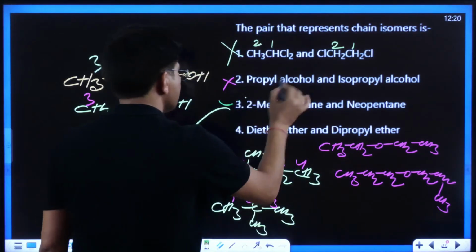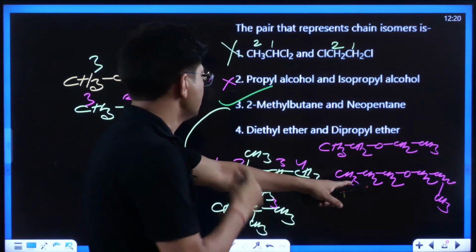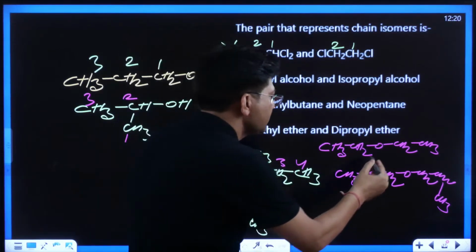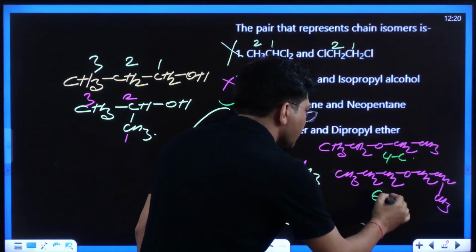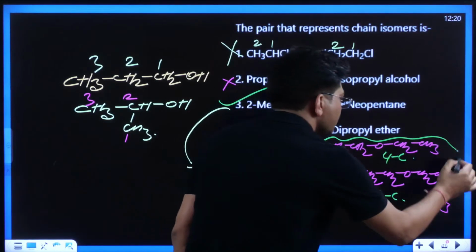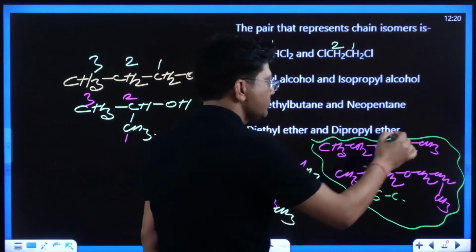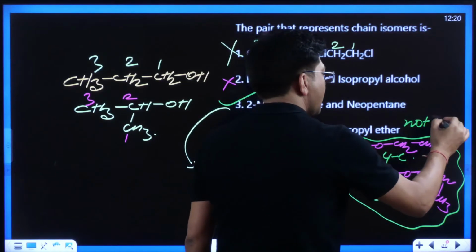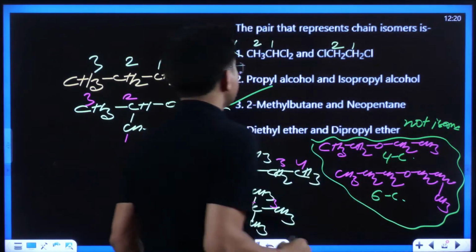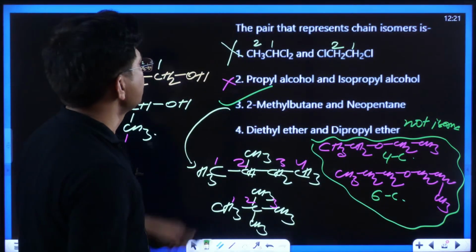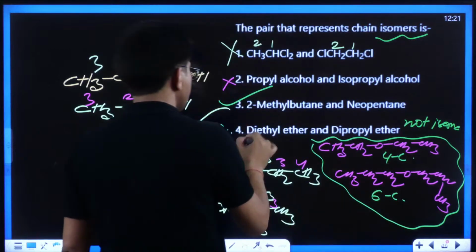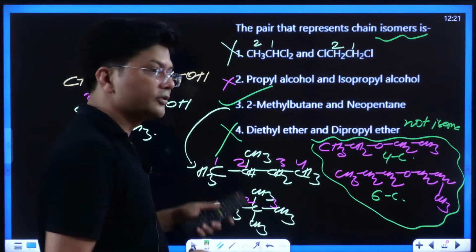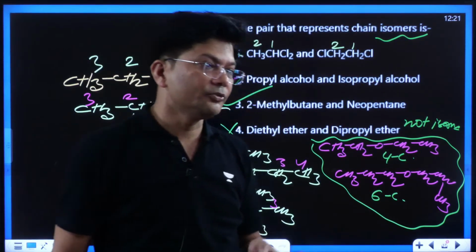They are not isomers, because here there are 4 carbons and here 6 carbons. They are not isomers. So I think the third is the correct answer for the pair that represents chain isomerism. The fourth one is not even isomers. So the third is the correct answer.